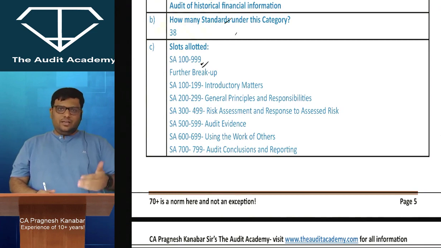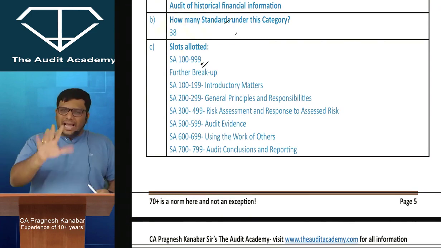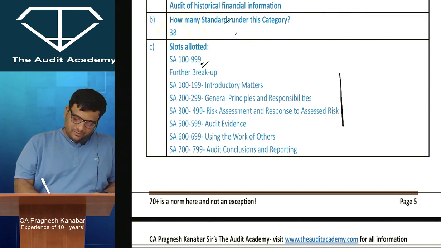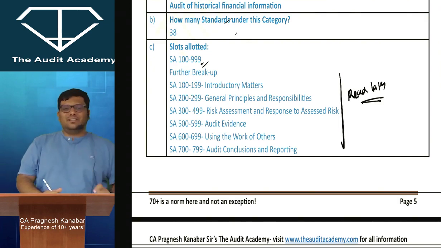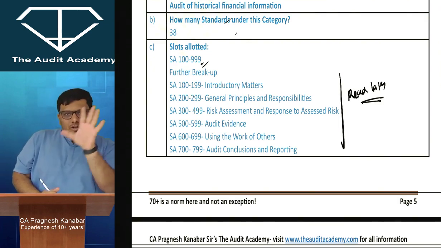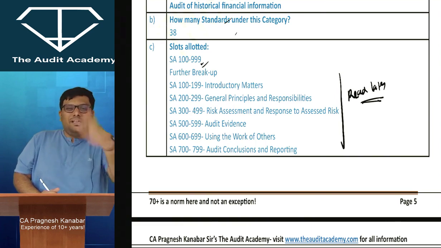And there are different categories and all of them have some meaning, but as of now, no need to bother about this. You can read this later. Once I finish the standards, automatically you will understand about each series. For example, from your interest, at least remember that the 500 series was dealing all with evidence. So you may remember this for sure.